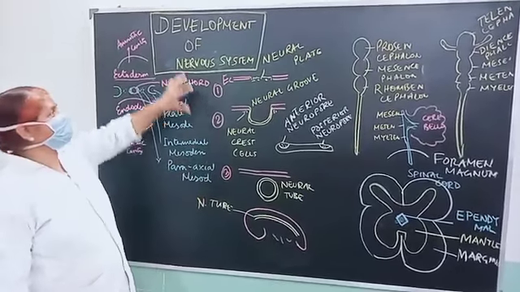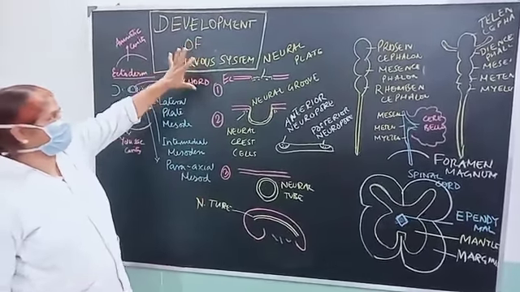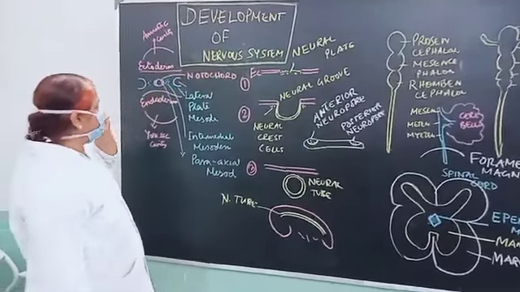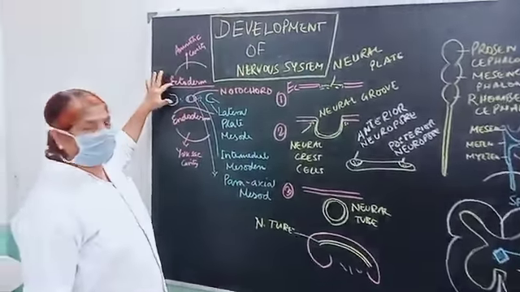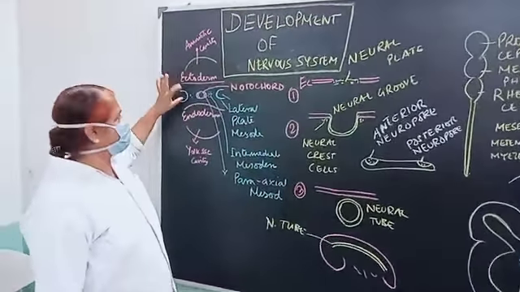Now today's topic is the development of the nervous system. Let us start from the development. It is the ectoderm, mesoderm and the endoderm, which you previously know from your knowledge. In the ectoderm there is a cavity called the amniotic cavity, and in the endoderm there is a cavity called the yolk sac cavity, which will afterward become the extracoelomic cavity. The mesoderm is divided into lateral plate mesoderm, intermediate mesoderm and the paraxial mesoderm.